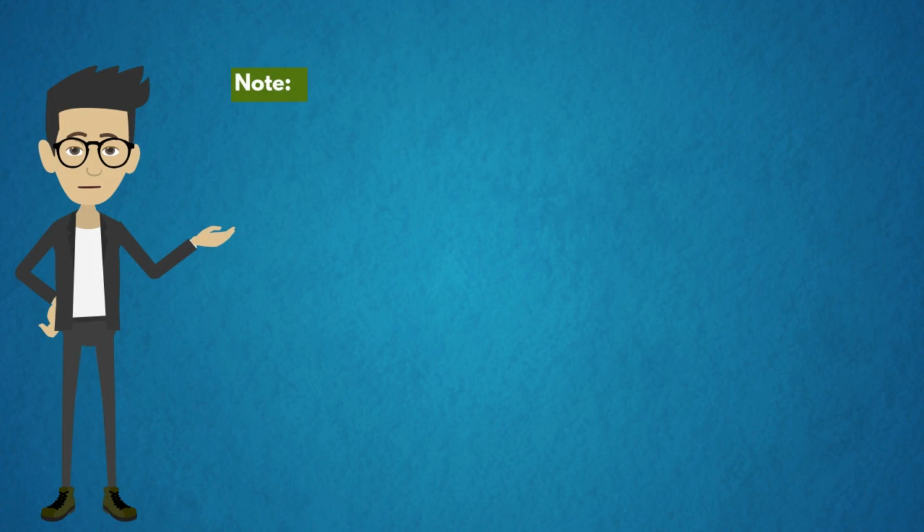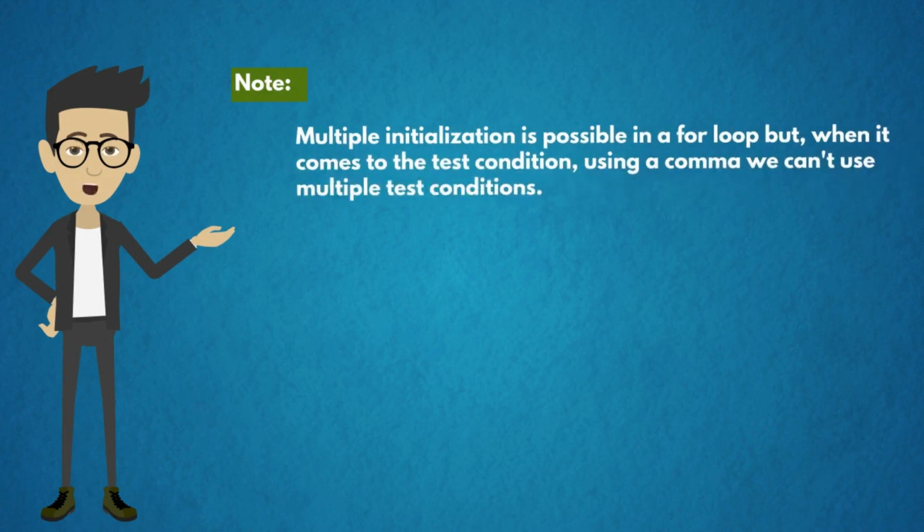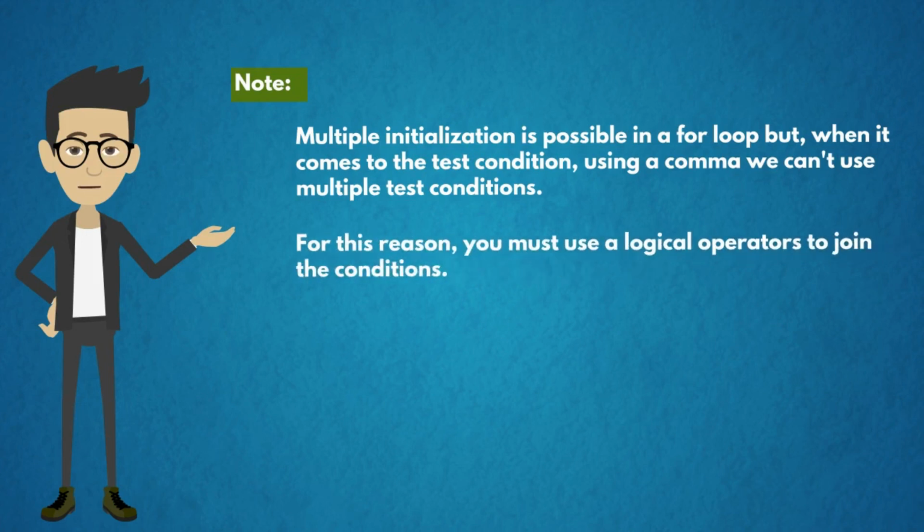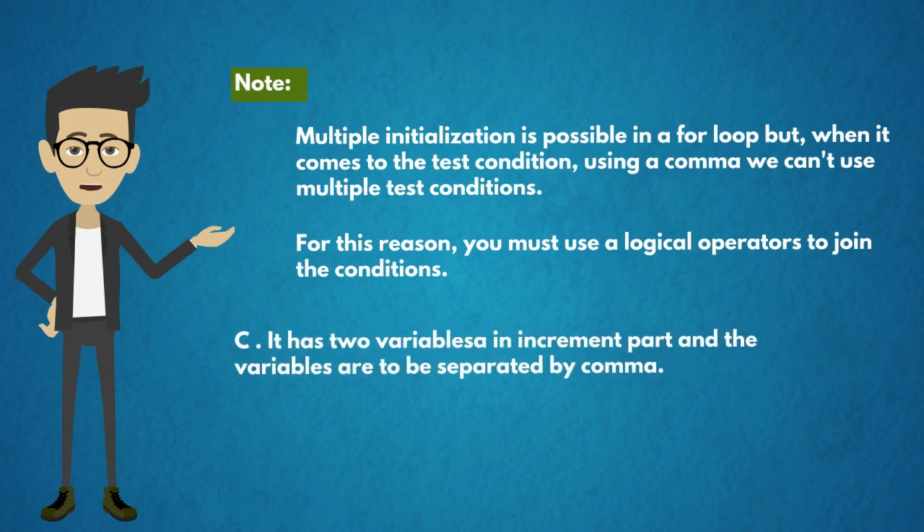The note point is, as in the previous slide, we analyzed that multiple initialization is possible in a for loop, but when it comes to the test condition, using a comma we can't use multiple test conditions. For this reason, you must use logical operators to join the conditions. In the previous example, we have used the AND operator. It also has two variables in the increment part, and the variables are to be separated by a comma.